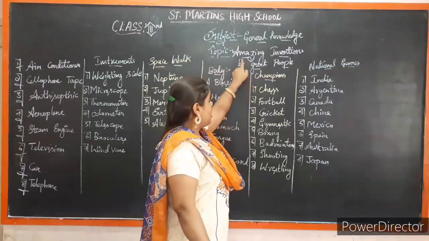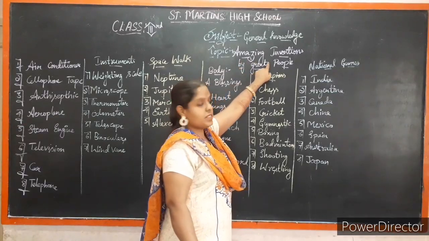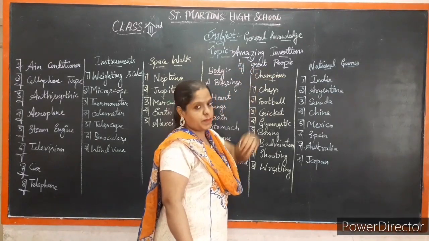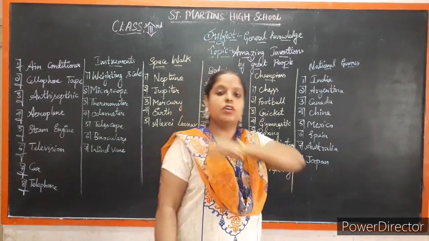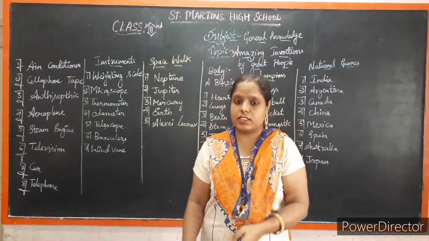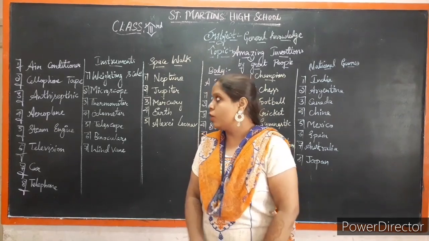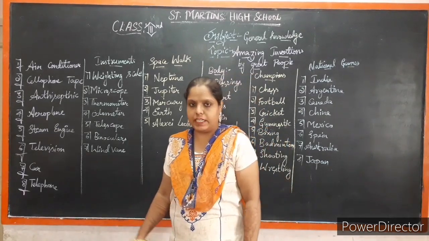Today's topic: amazing inventions by great people. There are some great people who invented the great things. First thing, I will read it out. What are the inventions they have made?